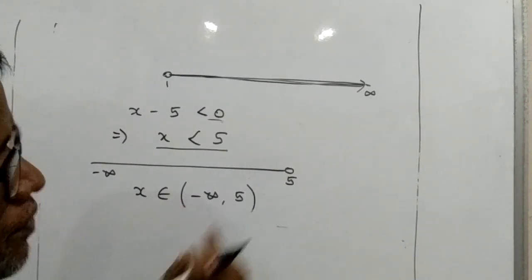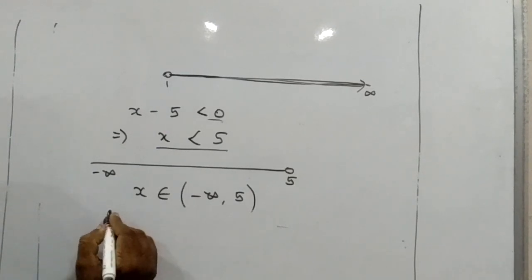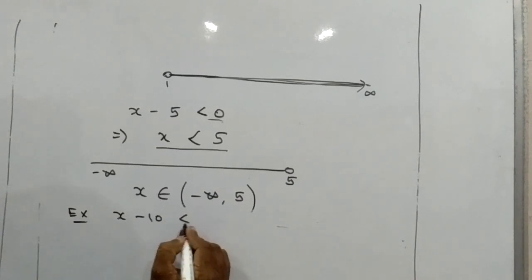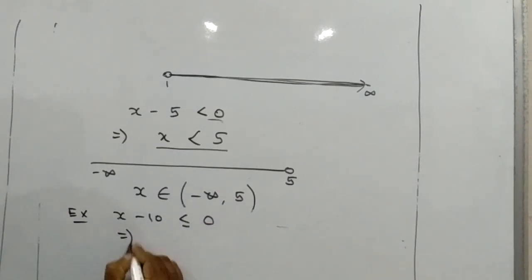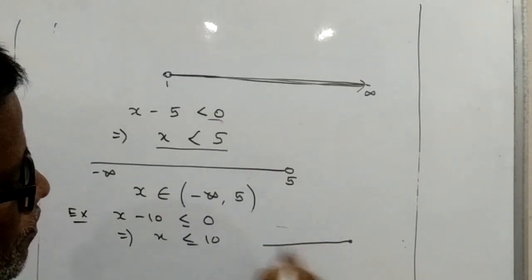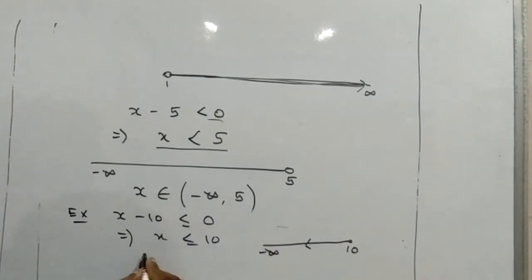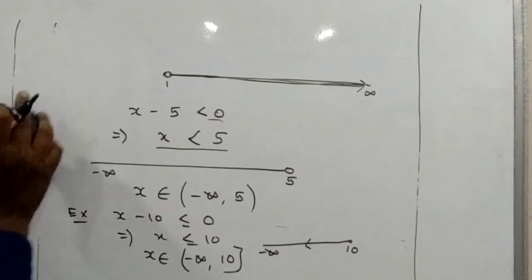If I take x minus 10 is less than or equal to 0, then x is less than or equal to 10. Here it is 10, and we are moving towards the left of 10, towards minus infinity. So x belongs to (minus infinity, 10], where minus infinity is open and 10 is closed. X less than or equal to 10, its interval form is like this.